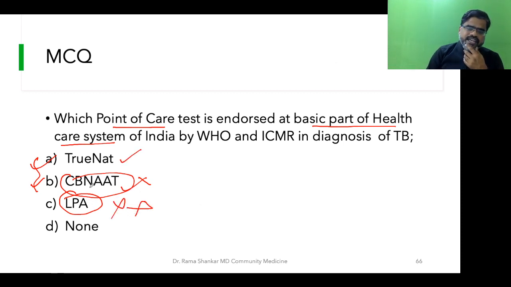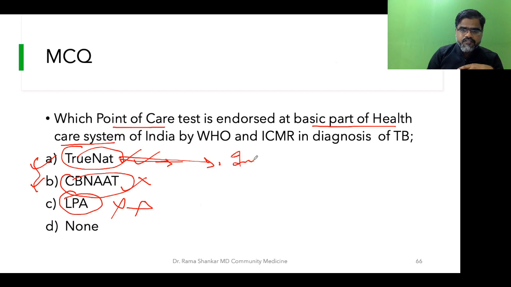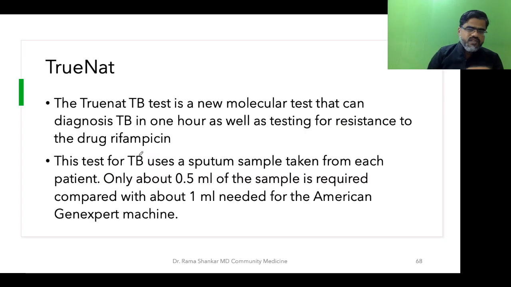Go with TrueNat. Why don't you go with TrueNat? It is a very important innovation, intervention. And why is this important for us, students? Us means India, because this has been developed by India. CBNAAT and LPA are not Indian developed, but TrueNat, India has developed. Now, what is the importance of this TrueNat, students?